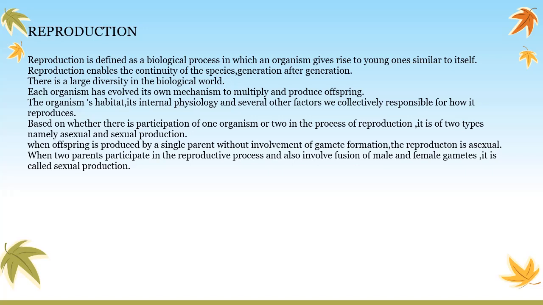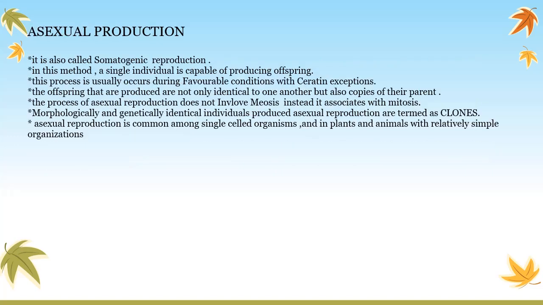Based on whether there is participation of one organism or two in the process of reproduction, it is of two types, namely asexual and sexual reproduction. When offspring is produced by a single parent without involvement of gamete formation, the reproduction is called asexual. When two parents participate in the reproductive process and it involves fusion of male and female gametes, it is called sexual reproduction. So now we'll see what asexual reproduction is.